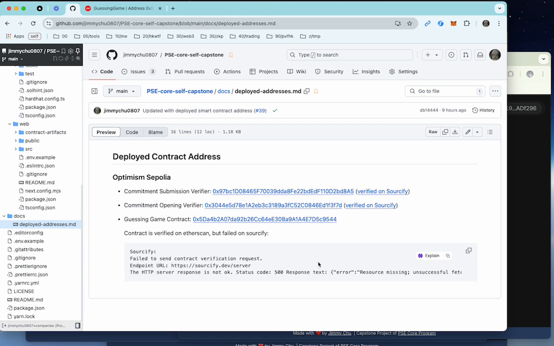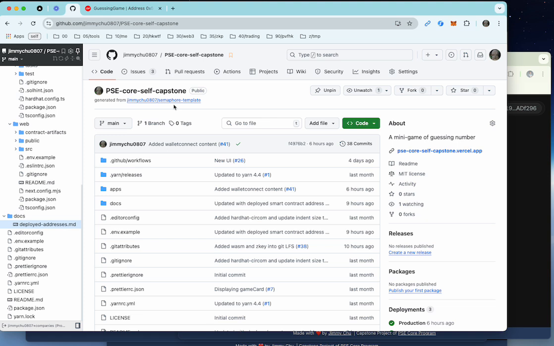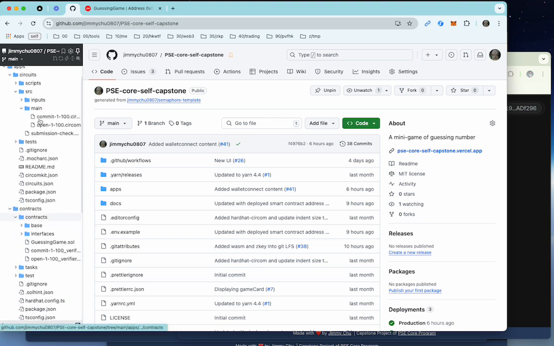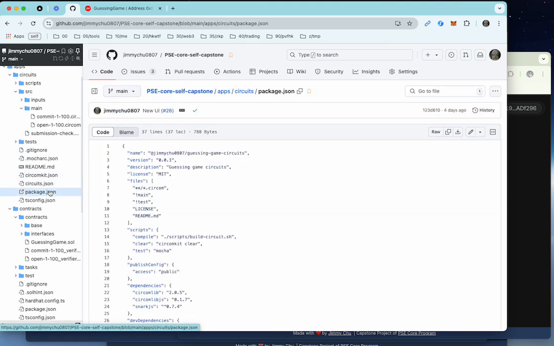All right. So finally, I need to attribute this project to the Semaphore team. You can see that this project is generated from the Semaphore template. I've modified it a bit, but basically the whole structure, the way it architects the project, and how they use some circom kits to simplify the circuit development workflow, that is very nice. And also how they structure the UI there. So I've learned a lot.